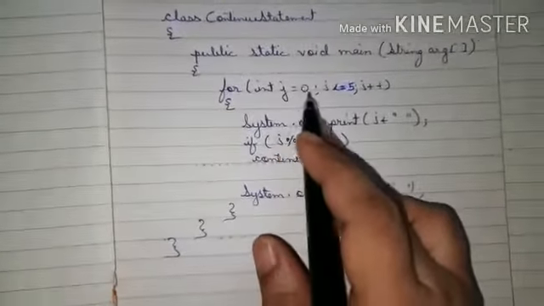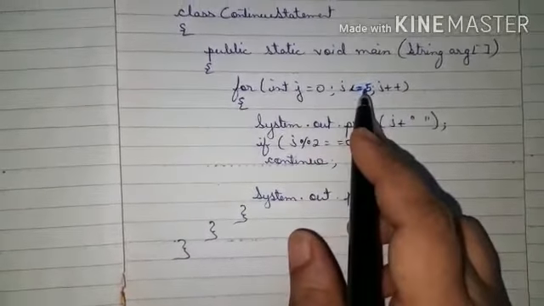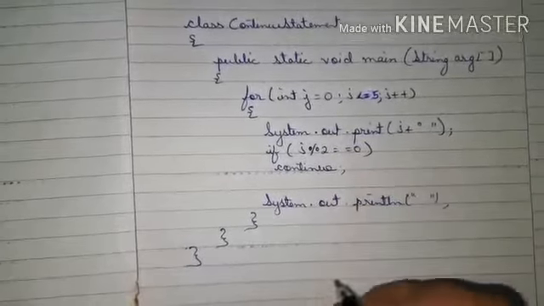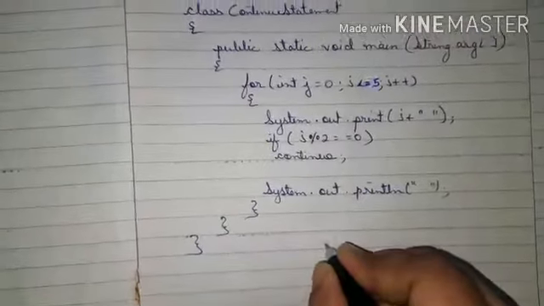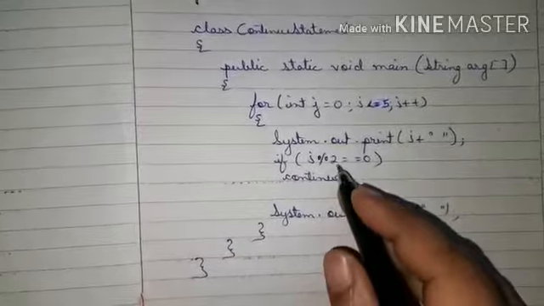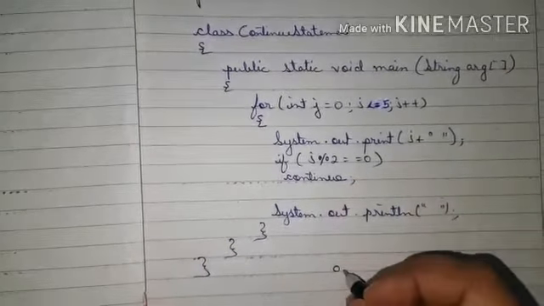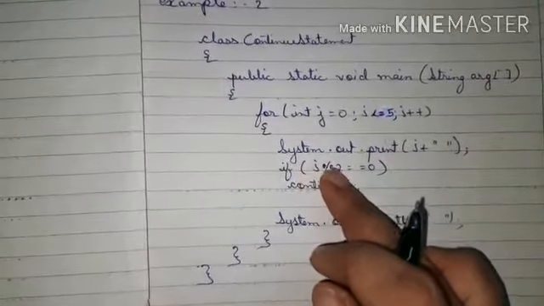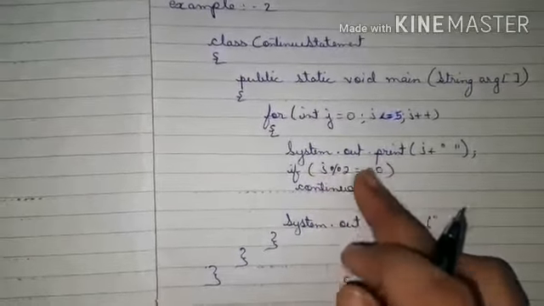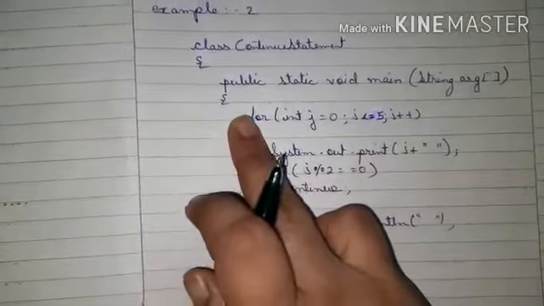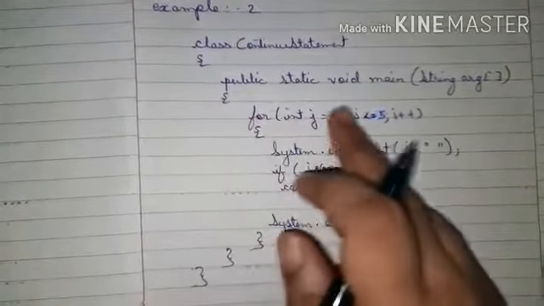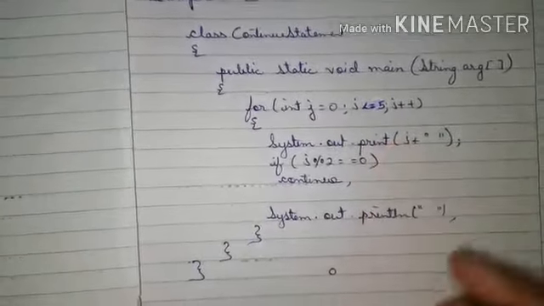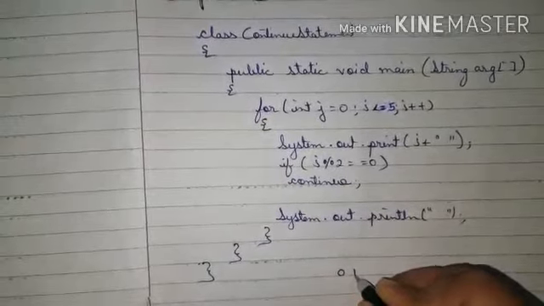Here j is 0, so 0 is less than 5, condition true, so it will enter here and display 0, and a space will be there. Now it will come to this: 0 divisible by 2 is 0, so the condition is true, and it will move back here. Now j is 1, so 1 is less than 5, condition true, so it will come here and display 1 and a space.